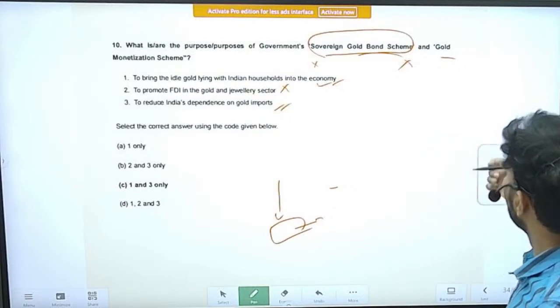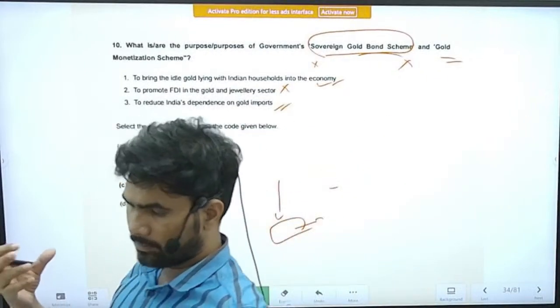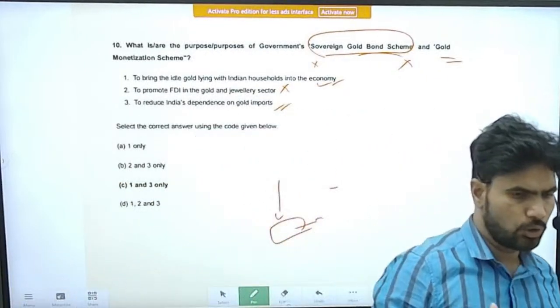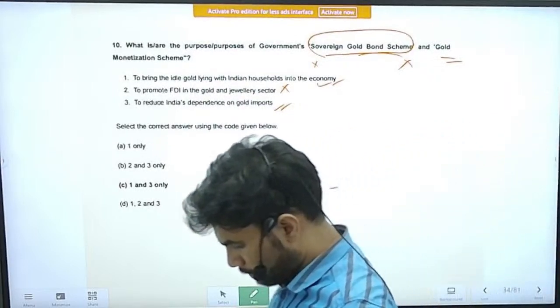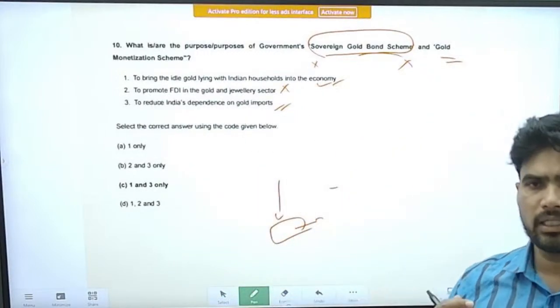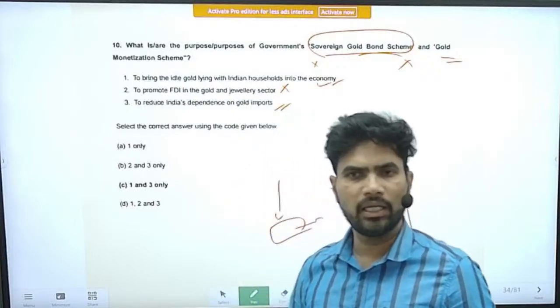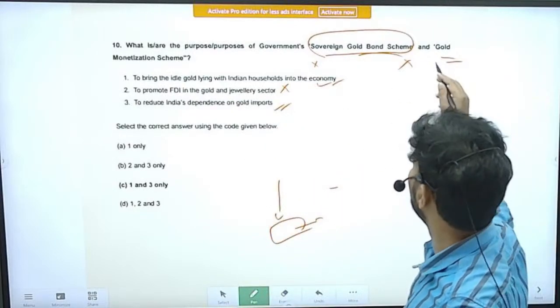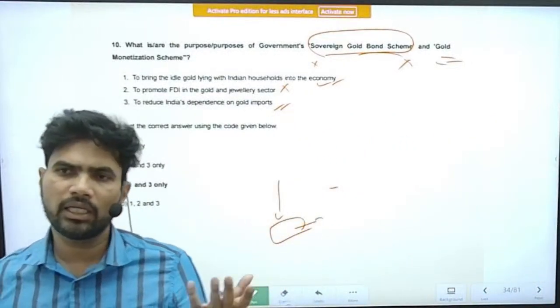Next is gold monetization. It is something like that. The private households or the entities will bring their gold into the bank, and the gold will be split into certain standard denominations, and the gold will stay in the bank, and for that the person or the entity will get the interest rate.